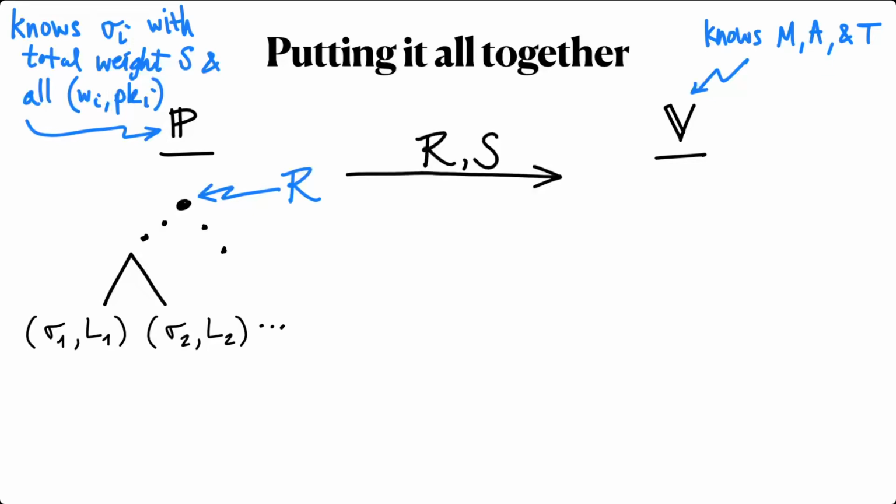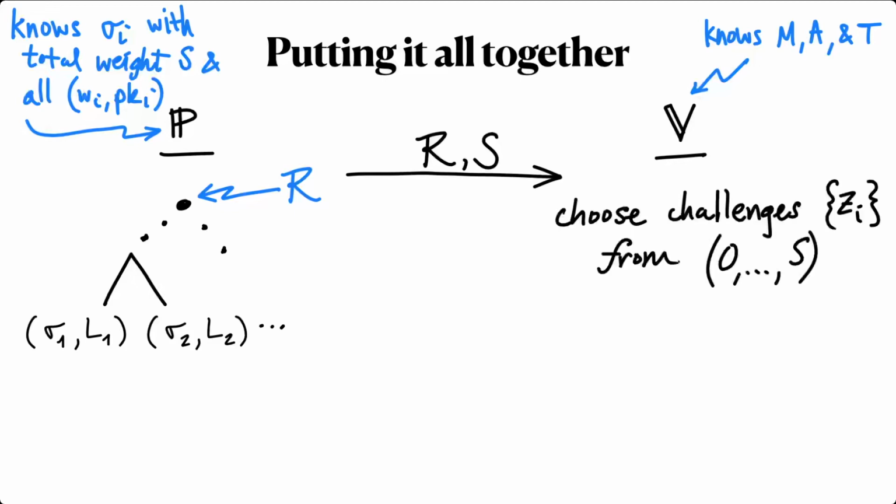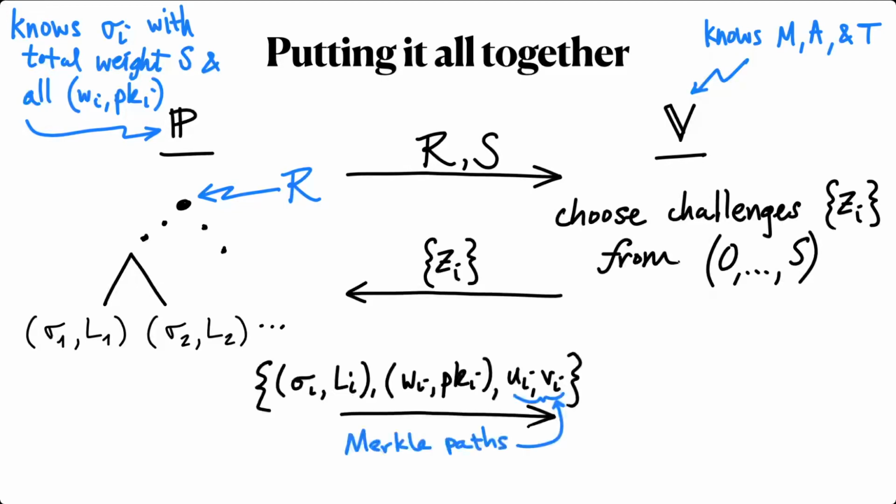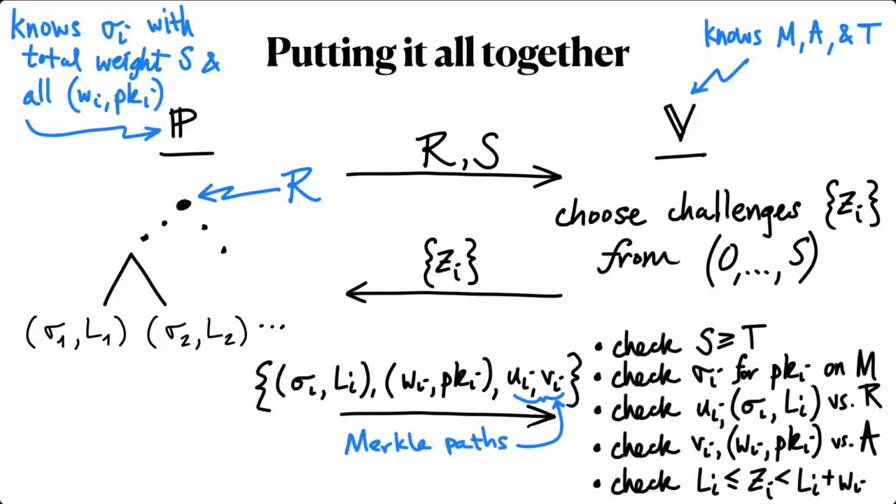Then the prover sends the root of the signature tree and the claimed total weight S to the verifier, who samples challenges Z sub I from the range 0 to S and sends them to the prover. The prover sends the corresponding leaves in the signature and attester trees along with their authenticating paths, and the verifier checks everything. The claimed total weight is at least the target weight, all the signatures and Merkle paths are valid, and all the challenges are correctly covered by the subrange lower bounds and attester weights. Finally, since this protocol is public coin, it can be made non-interactive via the Fiat-Shamir heuristic.